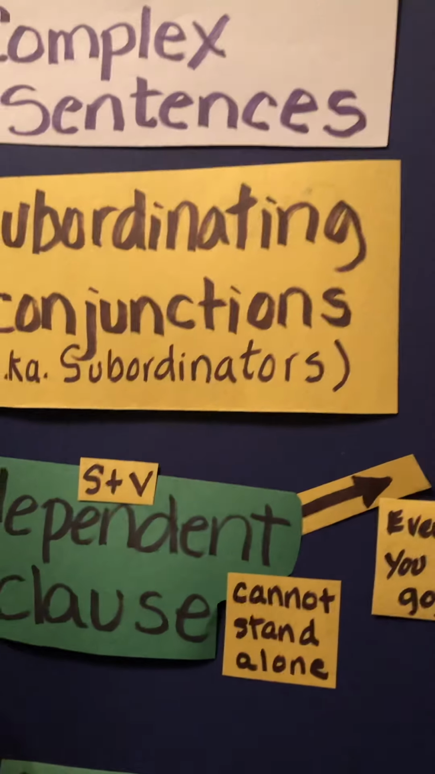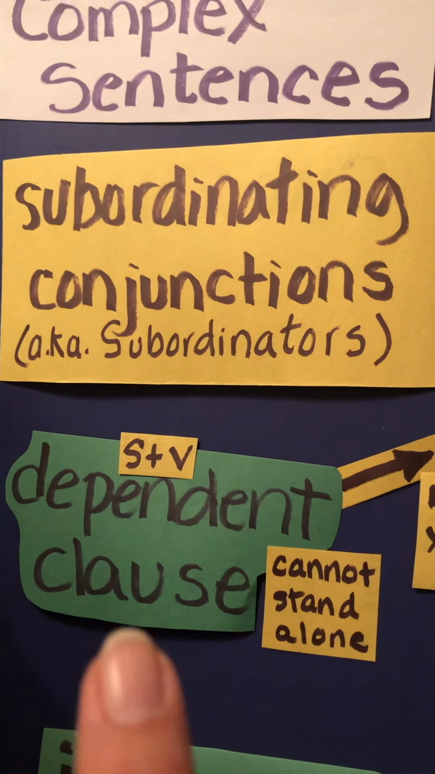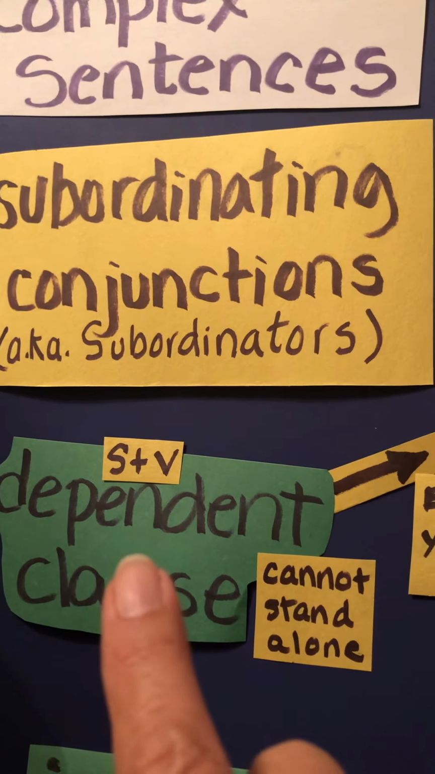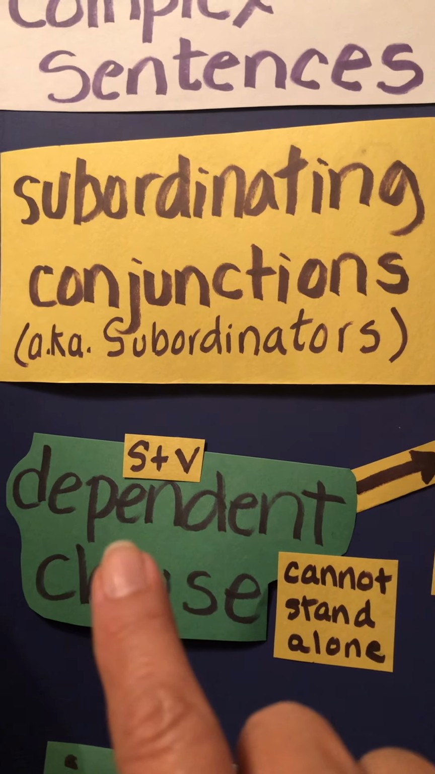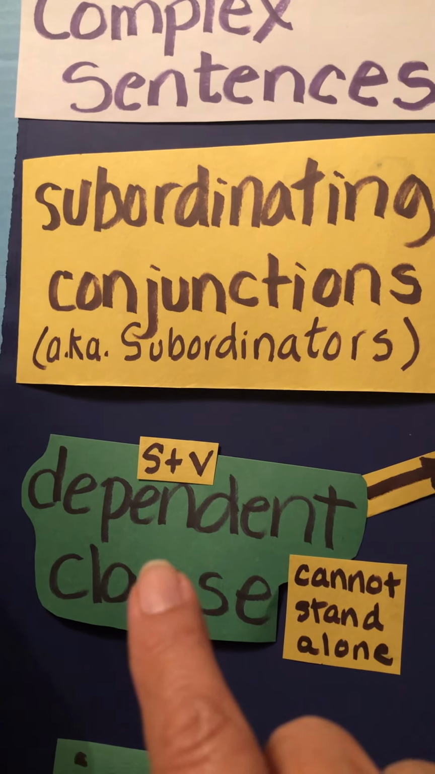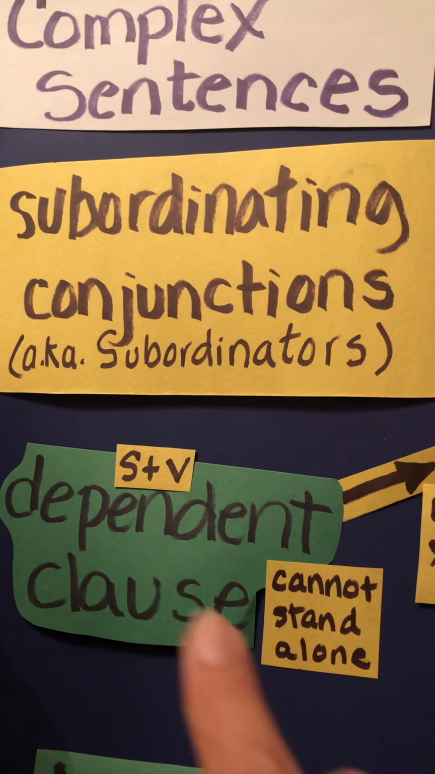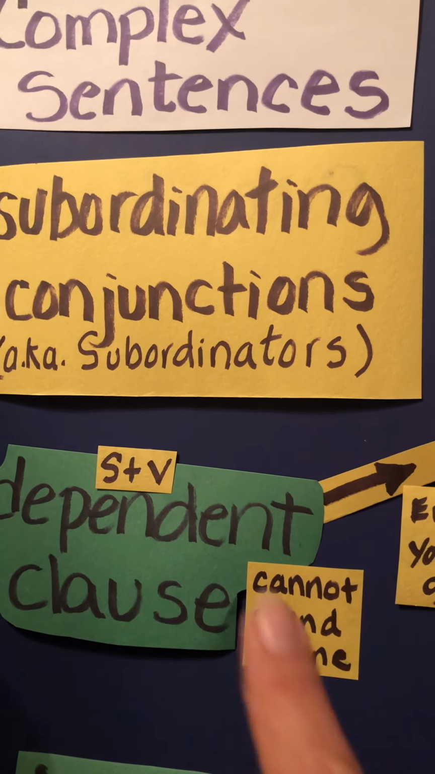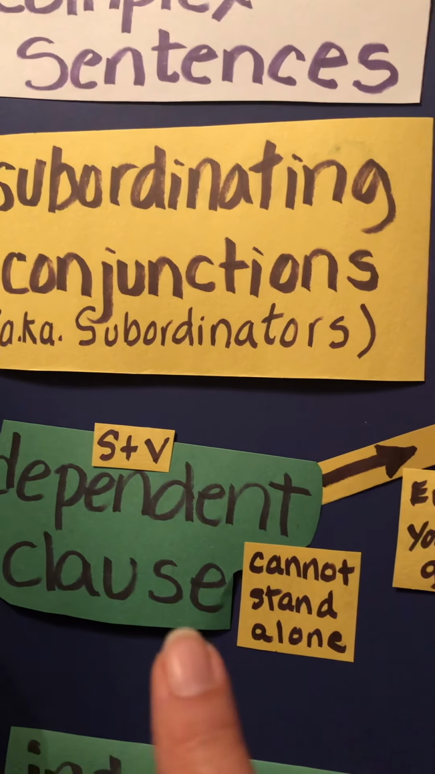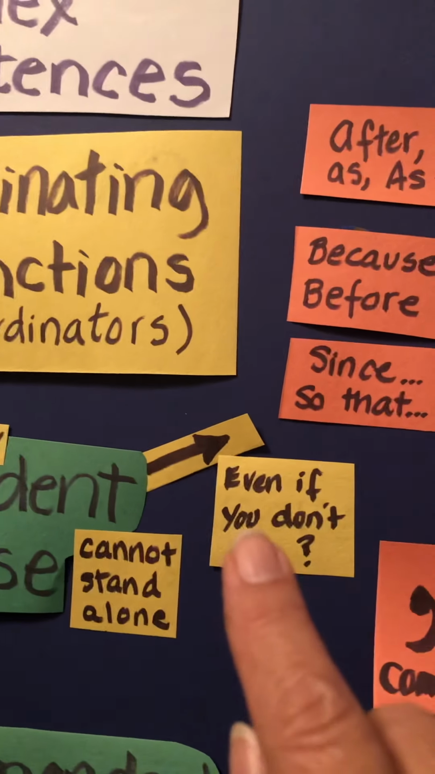Now let's look at a couple of sentence patterns. This is one sentence pattern where your complex sentence begins with a dependent clause. Now dependent clauses cannot stand alone. They may have a subject and a verb, maybe not, but they cannot stand alone. Let's look at an example.